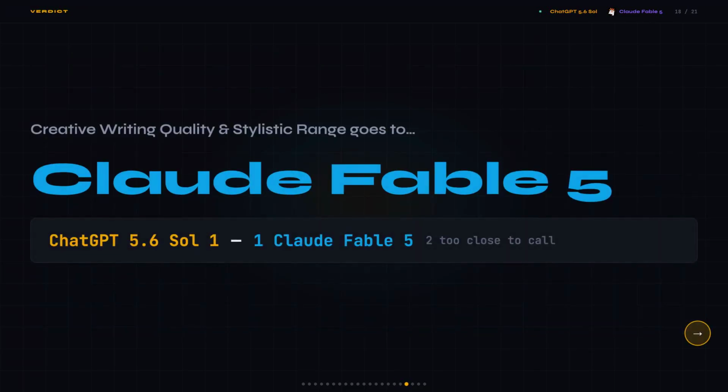I honestly thought Sol might hold its own here, given how capable it is across other dimensions, but Fable 5 just swept the creative writing test. Fable 5 takes it. That ties the overall score at 1-1 with two tests still tied. And the only thing Sol has going for it in creative work is that native image gen, which is genuinely useful but doesn't close the prose quality gap.